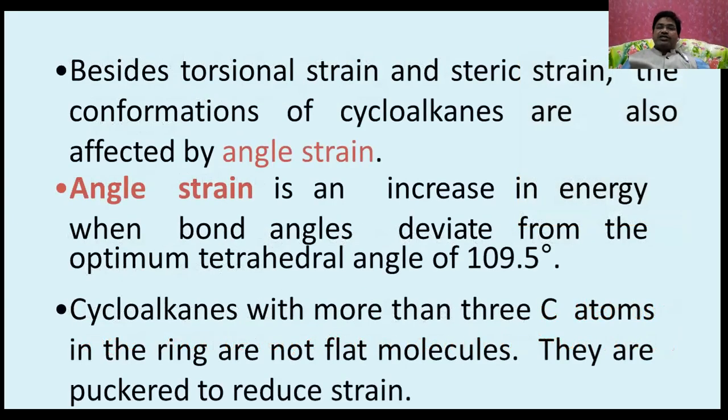Besides torsional strain and steric strain, the conformations of cycloalkanes are also affected by angle strain. What is meant by angle strain? Angle strain is an increase in energy when bond angles deviate from the optimum tetrahedral angle of 109.5 degrees.